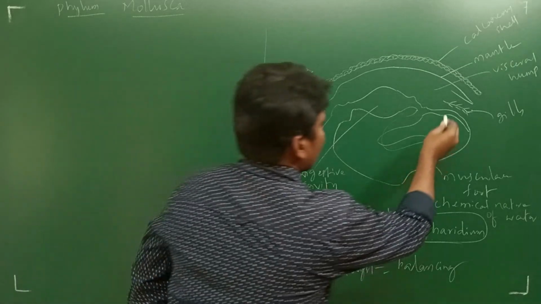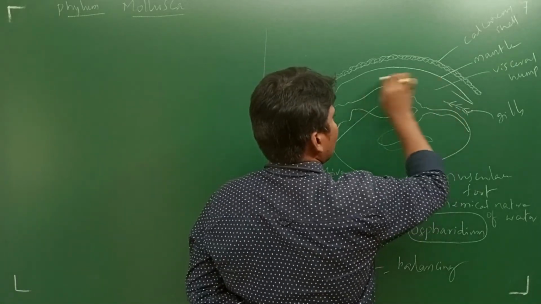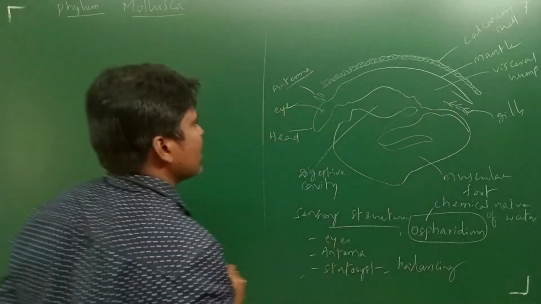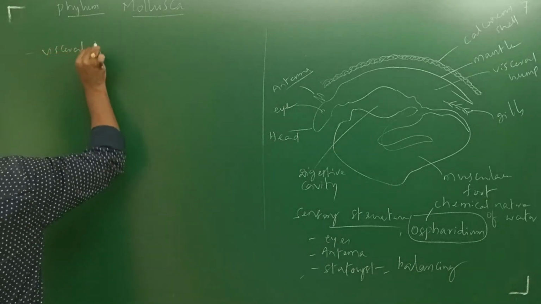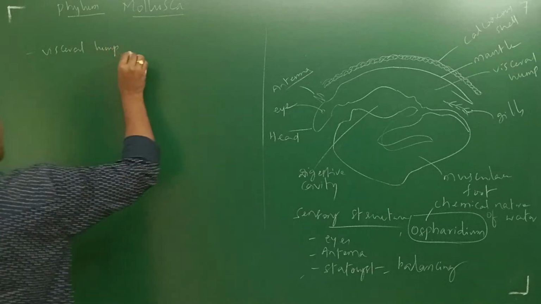Please go through this. Here it is the visceral hump, also known as the pallial complex.